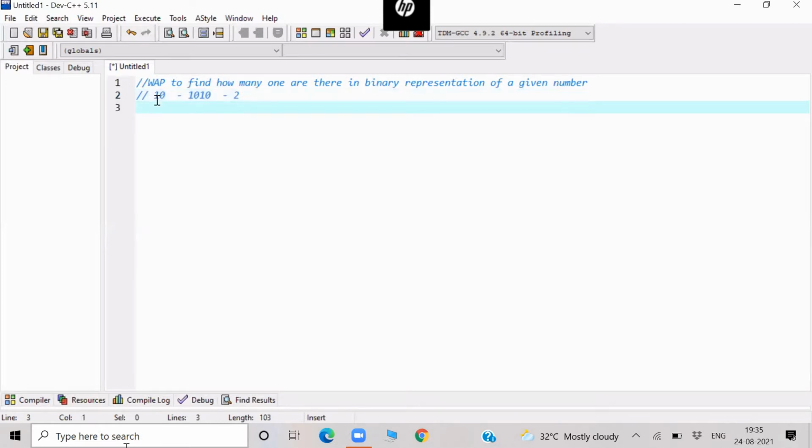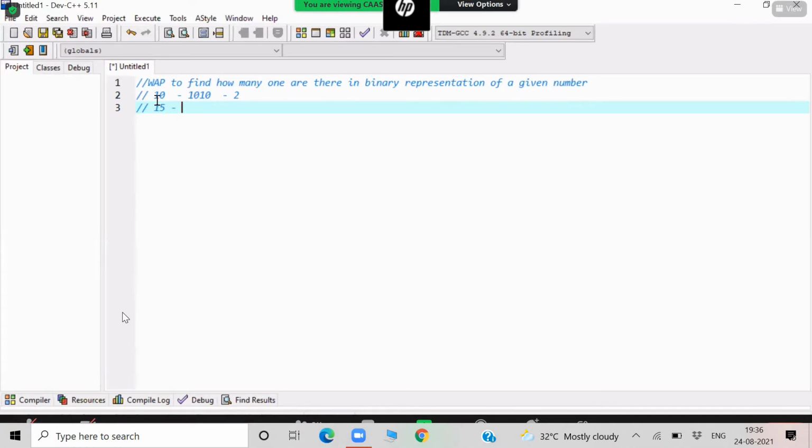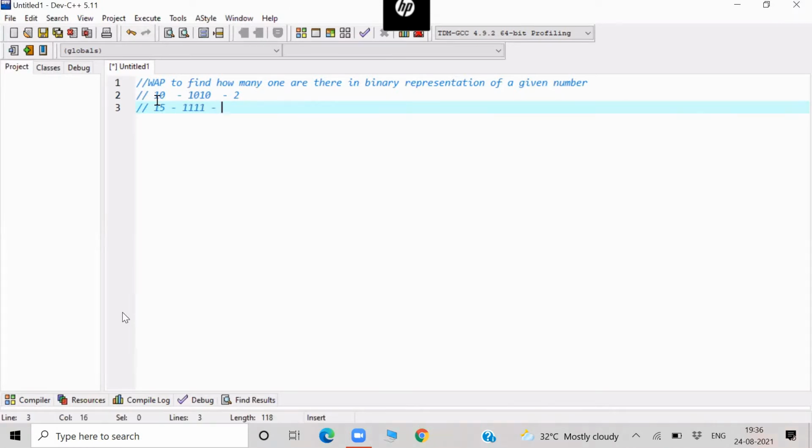Suppose I input 15 here. What is the binary value of 15? You are all electronics students, you are all acquainted with binary. 1111. So what should the answer be? 4. The answer should be 4 here. So now you understood the question? Yes, sir. So we have to count how many ones are there in the binary representation of the given number.